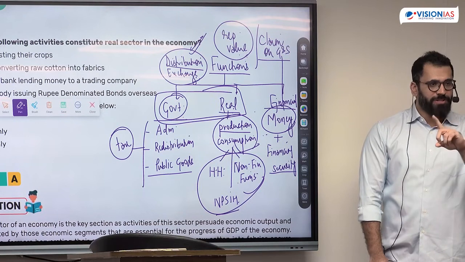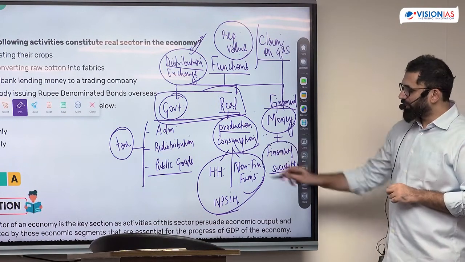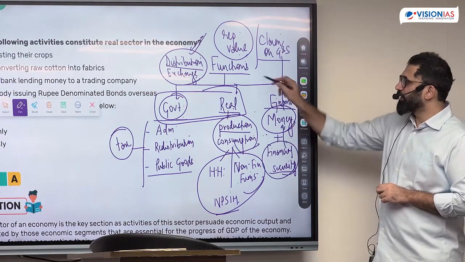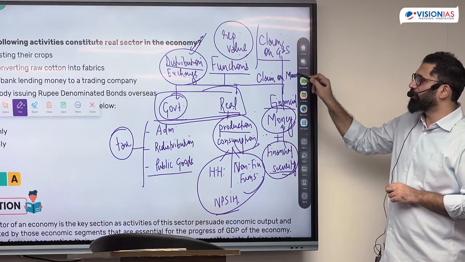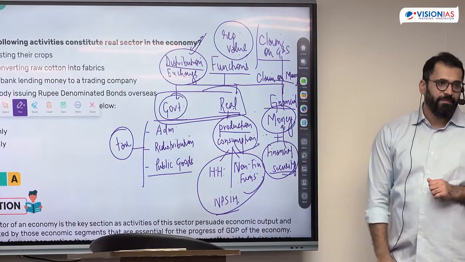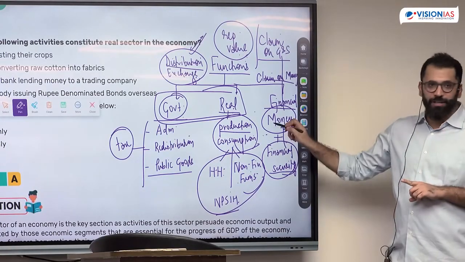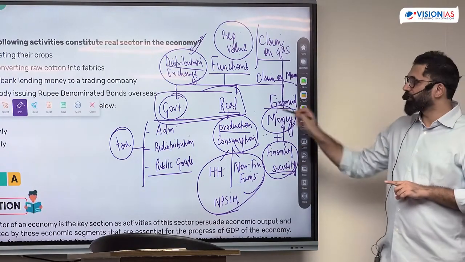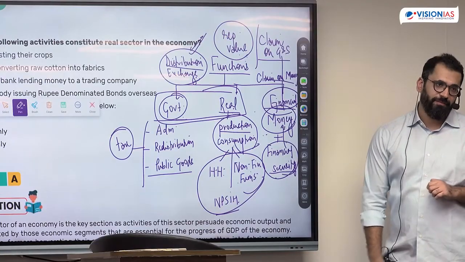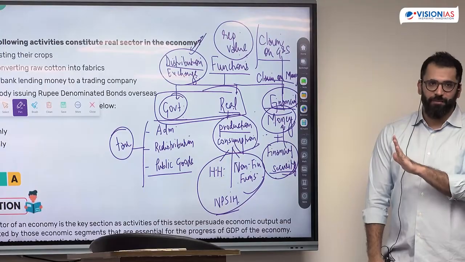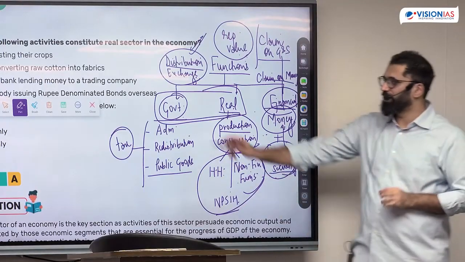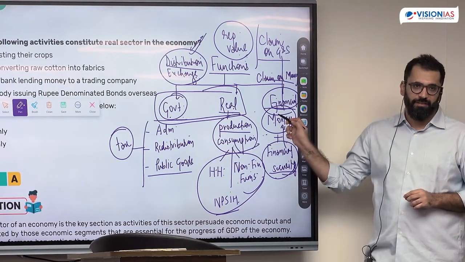It represents ownership claim. That means financial security is nothing but representing a claim on money. एक बार debt money है और एक बार ownership money है. So anything that deals with money or financial security is nothing but a financial sector. Insurance, pension, all are dealing with money or claims on money. So my economy can be divided into government, real and financial.